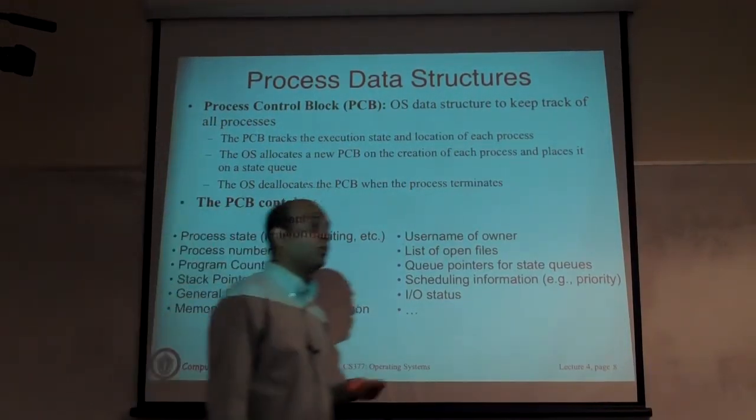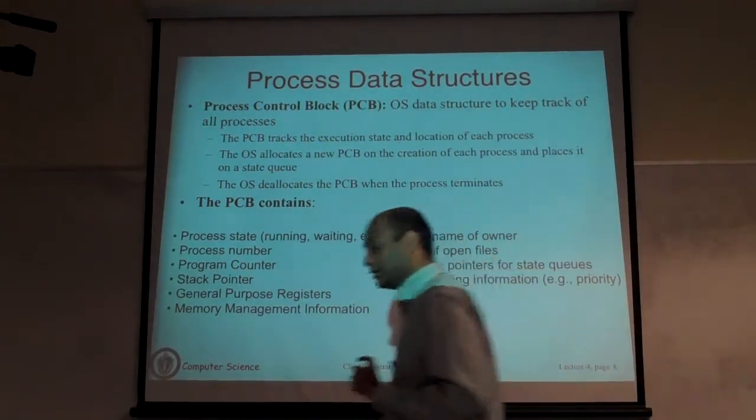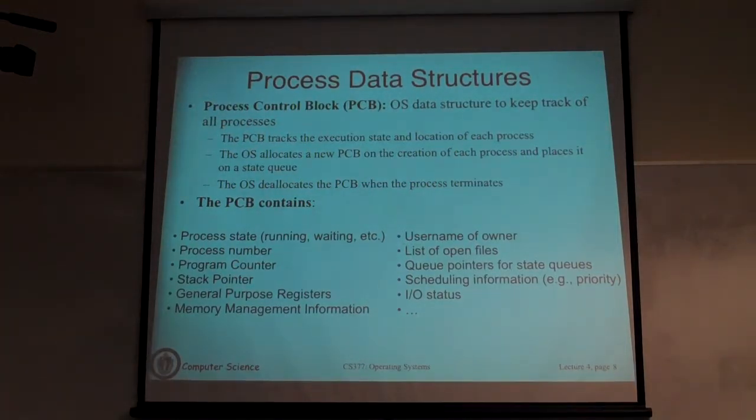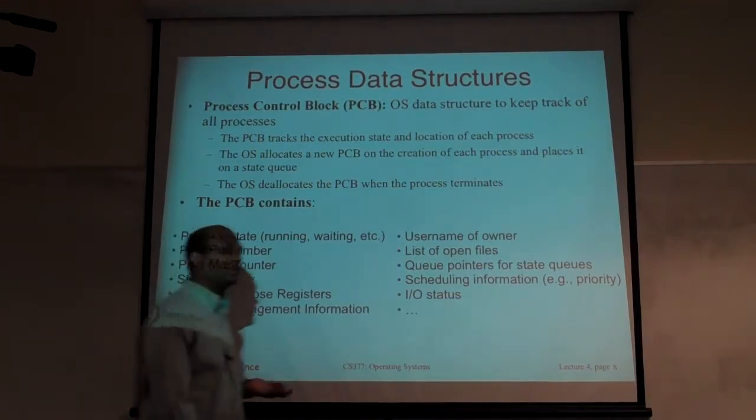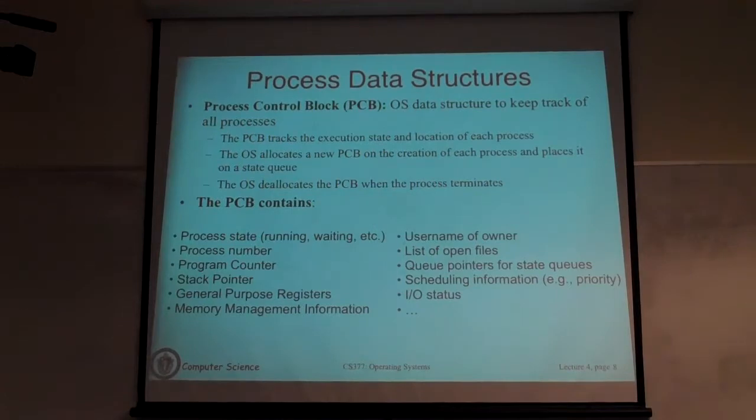This data structure is called the PCB, the process control block. This is the data structure that is going to track everything that's happening in the system. There will be one entry in the PCB for every process that's currently active in the system in any of those states. Okay? So think of the process control block as an array or a linked list where every element of that data structure represents one process in the system.